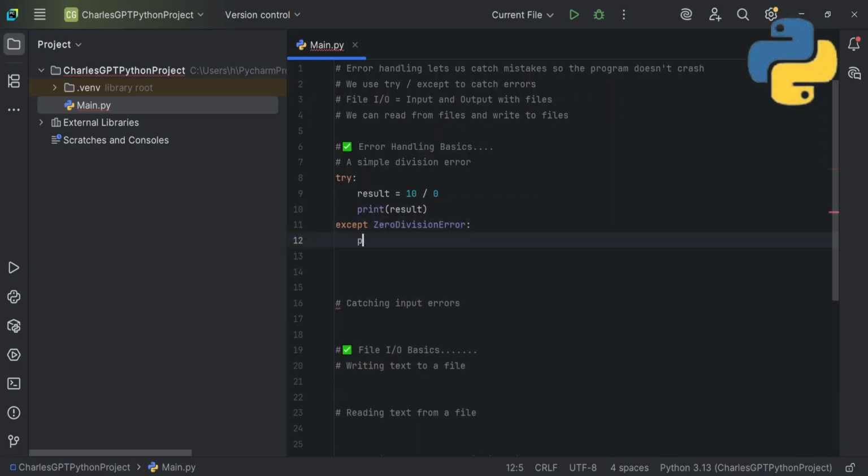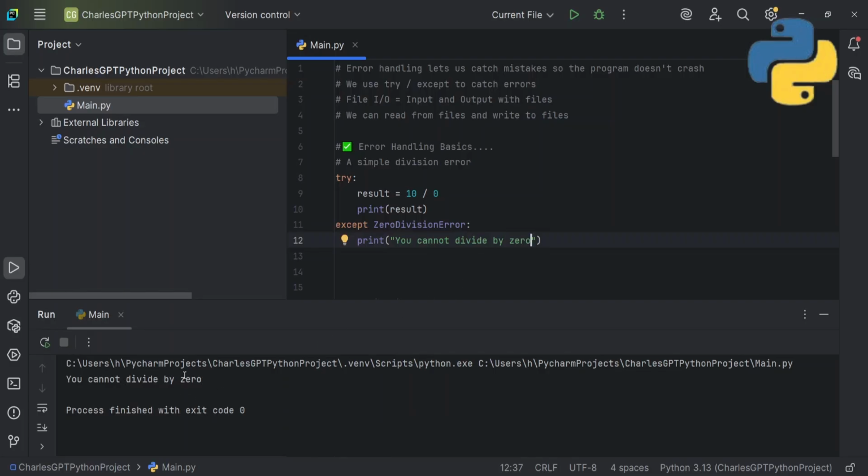Then we'll print "you cannot divide by 0". If I run this program, it prints "you cannot divide by 0", and you see it's process finished with exit code 0. So there was an error, but we handled it properly.